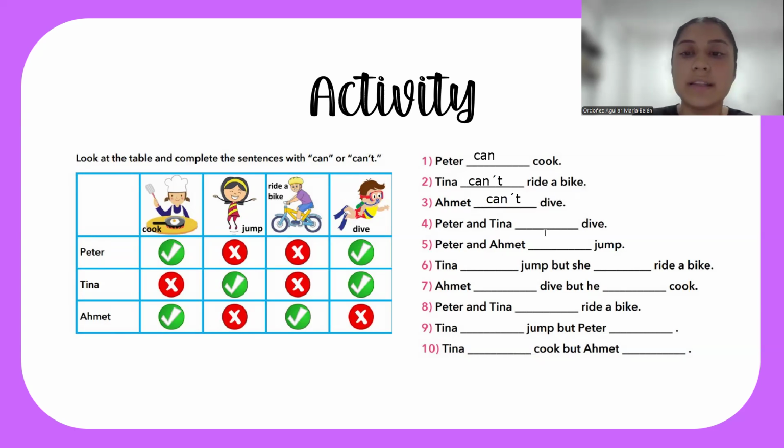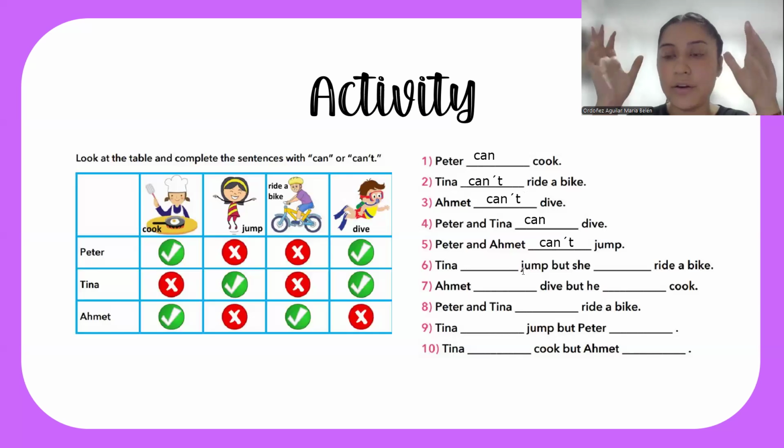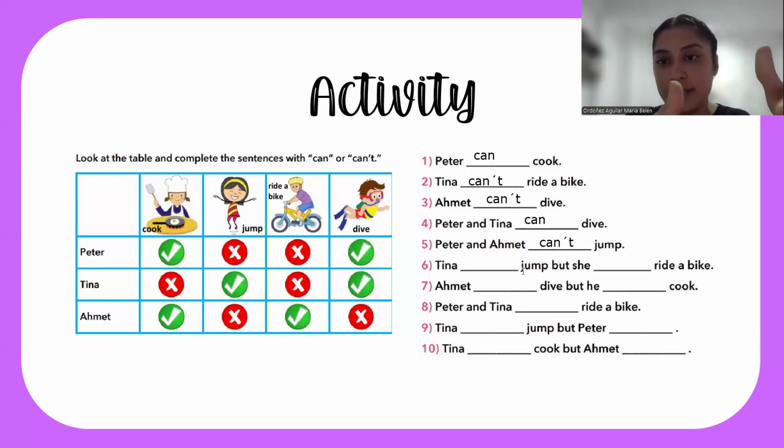Then Peter and Tina can't dive. Peter and Almond, okay, they can't jump in this case. And after that, we complete according to the different sentences that the exercise presents.